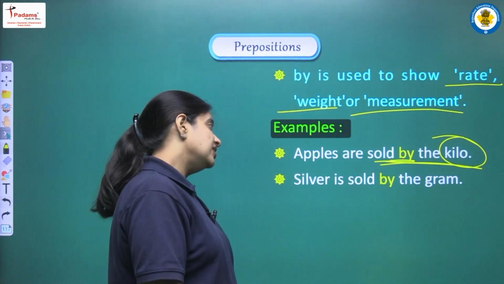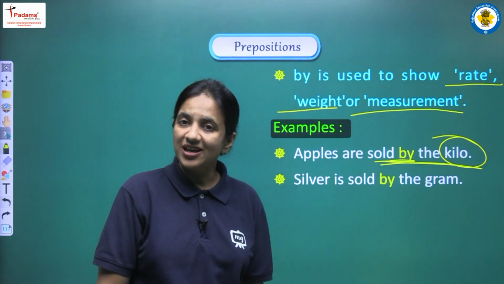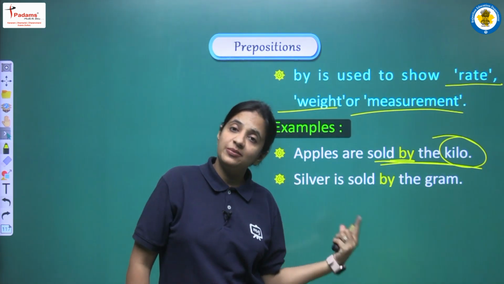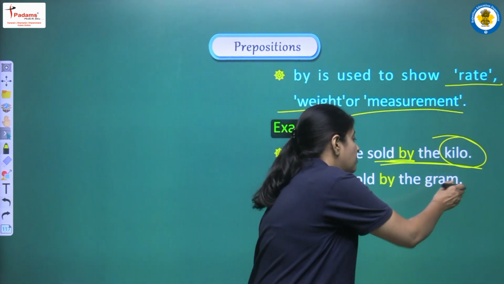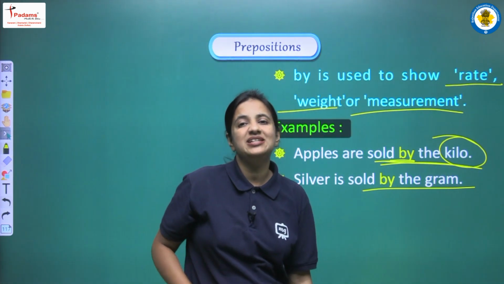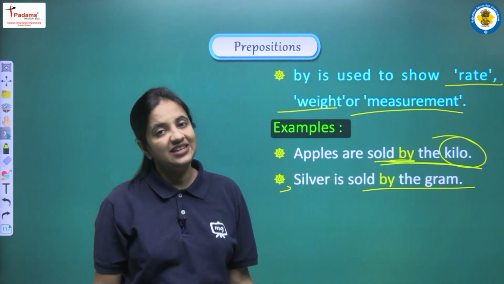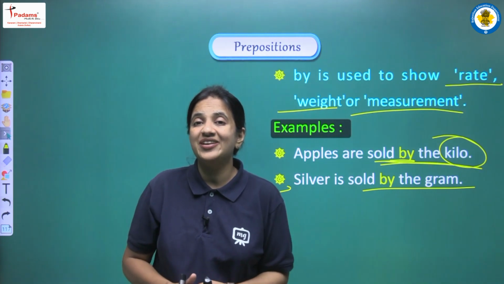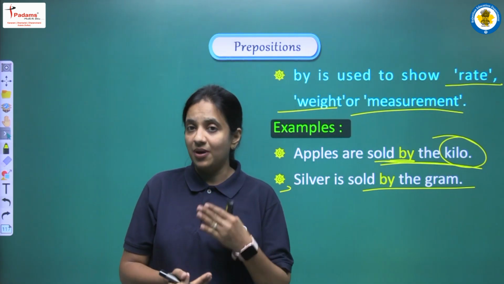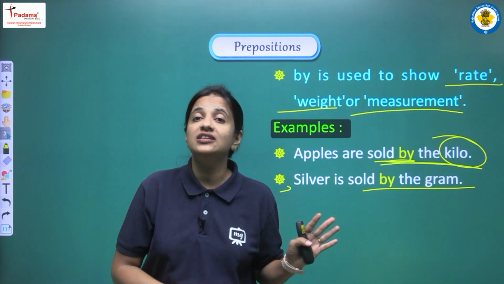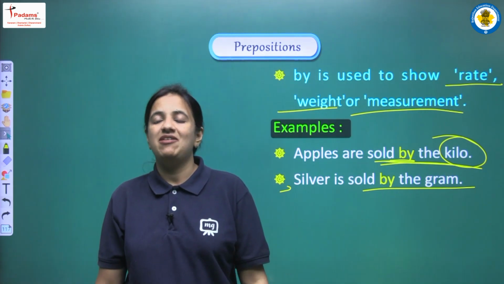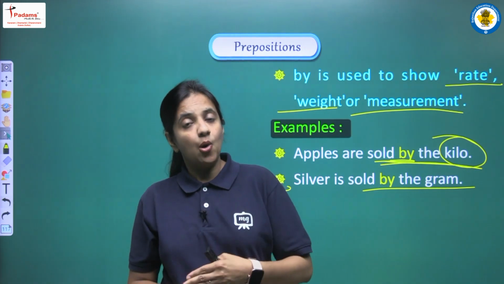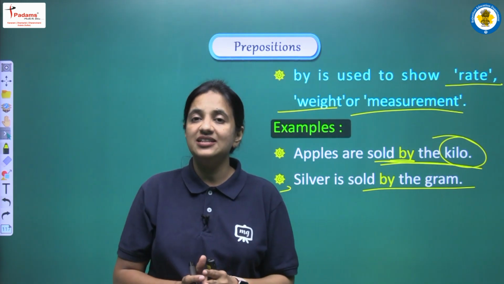Next is, silver is sold by the gram. Again we are showing measurement, and we are saying in which measurement unit silver is sold. So that is, sold by the gram. So again we are showing a measurement unit, and for that again we have to use by. So students, we have read so many different uses that are related with by, and you have to learn all the uses. Okay, so students, now I am sure that all the prepositions, their uses and the examples that we covered in today's video, everything is clear.